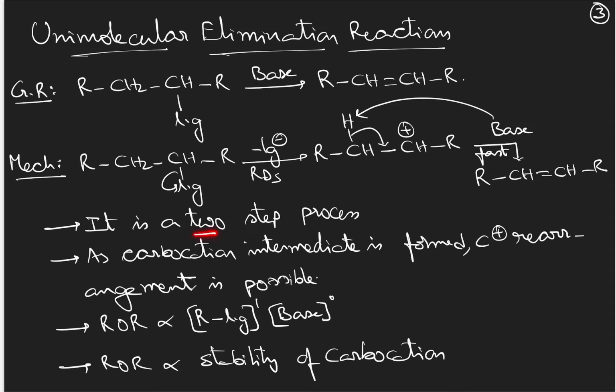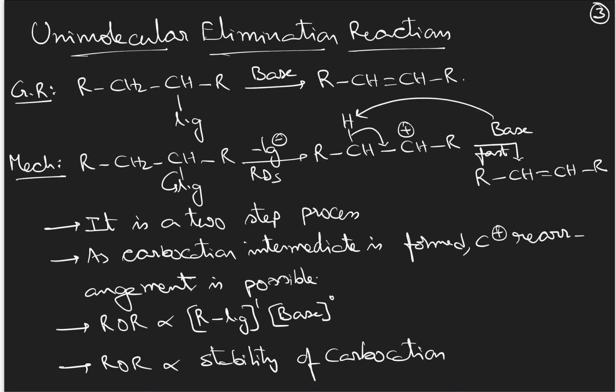It is a two-step reaction: RDS and a fast step. As a carbocation intermediate is formed, rearrangement of the carbocation is possible. So first you have to rearrange the carbocation to the best possibility, and then from the final carbocation's adjacent carbon you have to remove the H plus ion and form the pi bond.